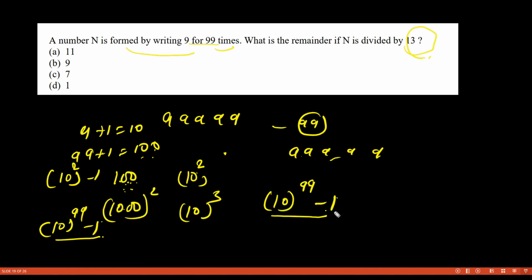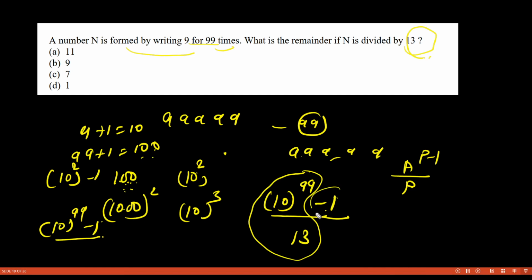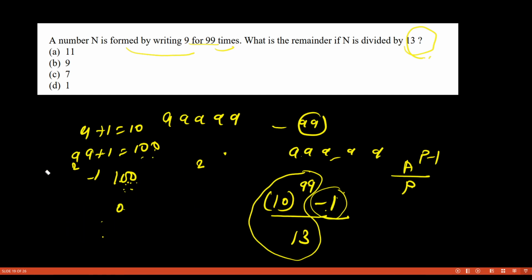Okay, so now my number is 10 to the power 99 minus 1, divided by 13. Now you know that this 10 to the power 99 you can make in the form of a to the power p minus 1 divided by p. So you have to find the remainder here. This is minus 1, so subtract 1 from whatever remainder you are getting and then you will get your answer. So let us do this. I think you must have understood this concept. So I'm rubbing this.